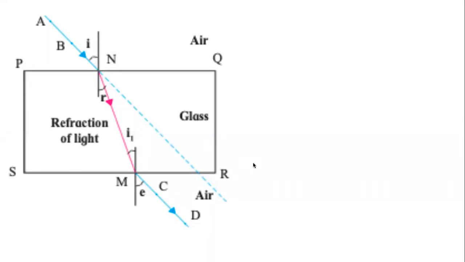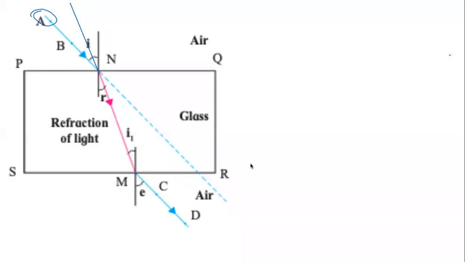So to us, the star is here. But because the light ray has refracted, it has bent towards the normal, to us it seems as if the light is coming from here. New position. And that new position is the apparent position, which is above the point A. I hope this is clearer now.